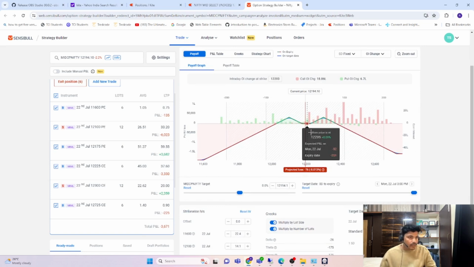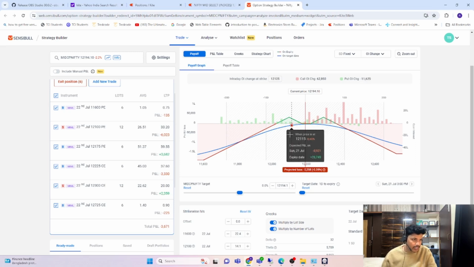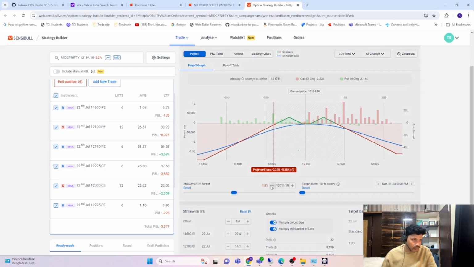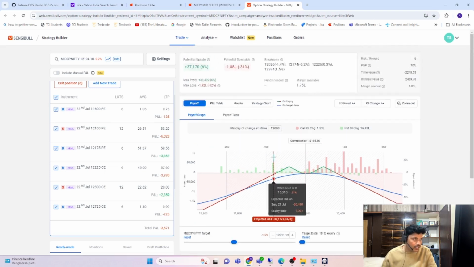In the middle, around 0.4 percent or 0.3 percent, I'll have very little risk, around 251 rupees. This is a Friday close, and if the market opens gap up or gap down anywhere, my plan is simple. I will hold this particular trade until Monday afternoon. Suppose it opens 1.5 percent on the downside, and I'll be in a huge loss.